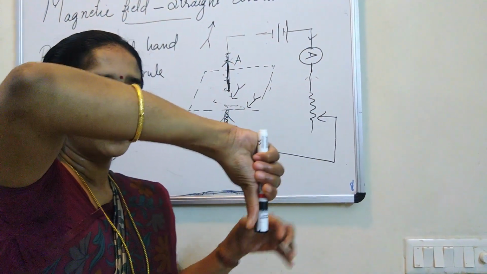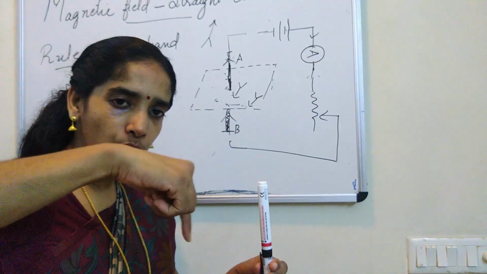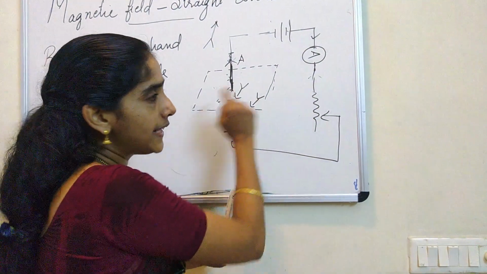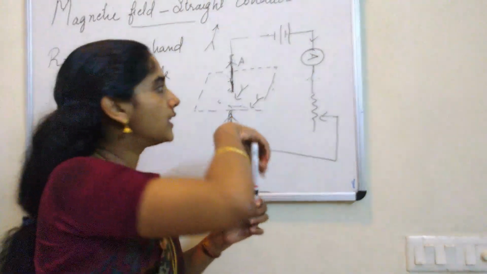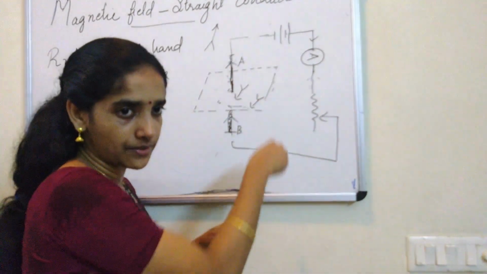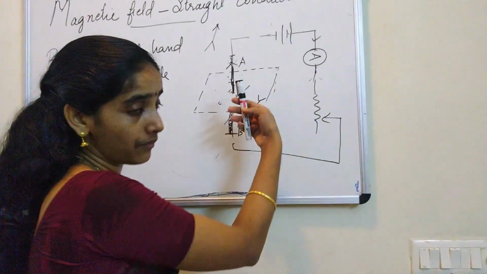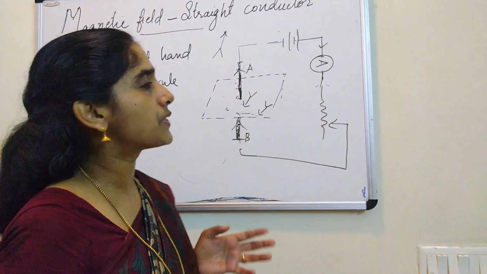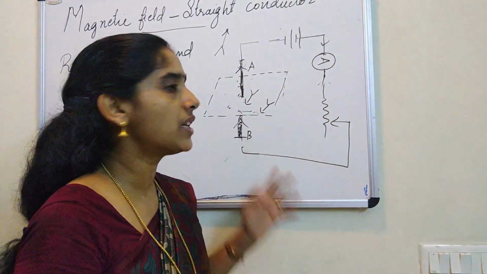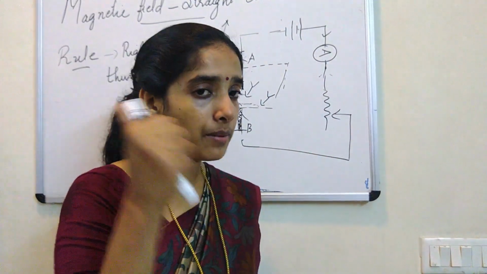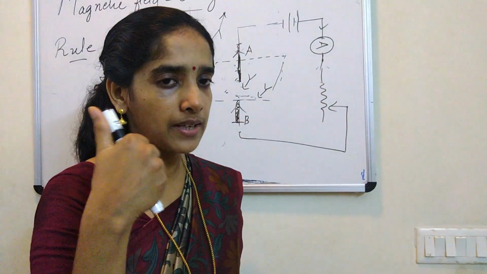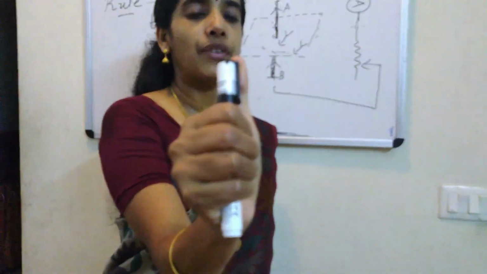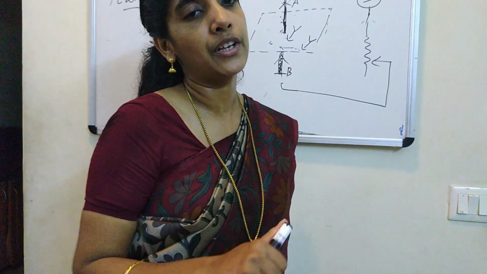Now let us reverse the direction of current, downward, A to B. Let me hold the conductor again. Now the fingers are coming in the clockwise direction. So what we saw in the practical, when you keep a compass needle near and the current is from A to B, the magnetic field lines were in the clockwise direction, and when the current is reversed, the field was in the opposite direction. So how does this rule help us find the direction? Remember, assume the conductor is held by the right hand with the thumb pointing in the direction of current. Then the fingers represent the direction of the magnetic field.